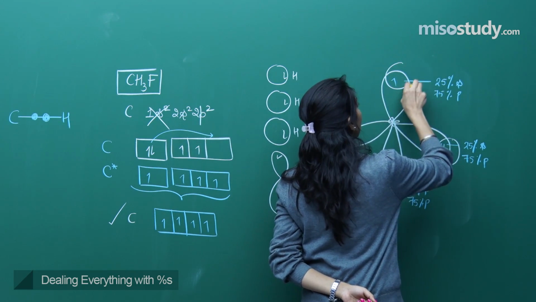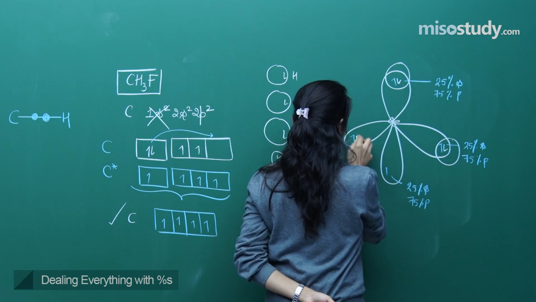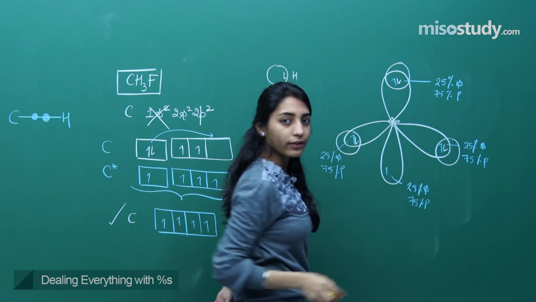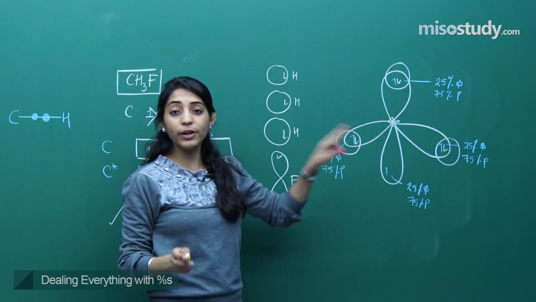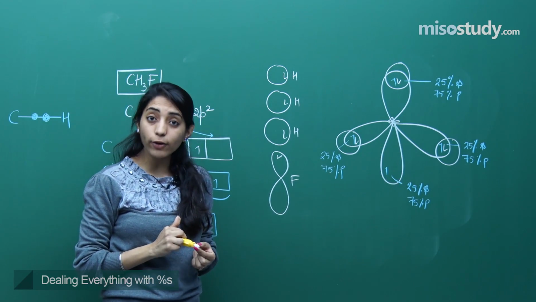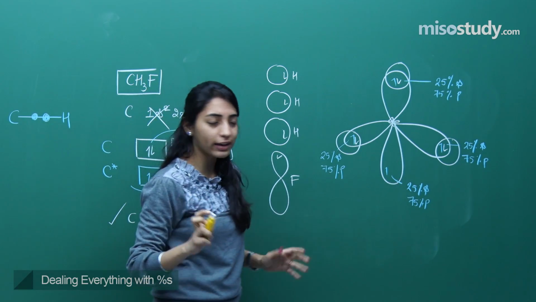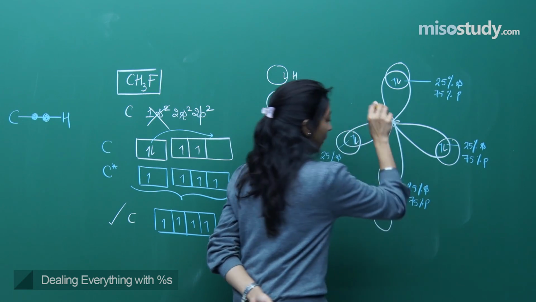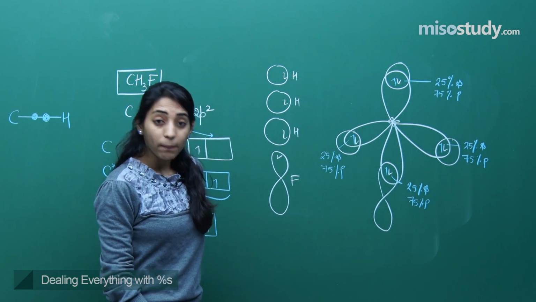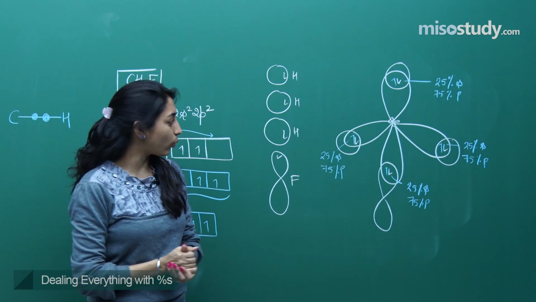Happily married, happily married, happily married. Okay? And when fluorine came to the hybrid orbital of carbon, then also the marriage was happy. I mean, everything was good in the wedding. Happily married. Okay? But now consider the situation.